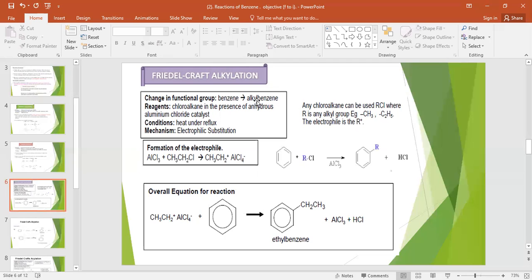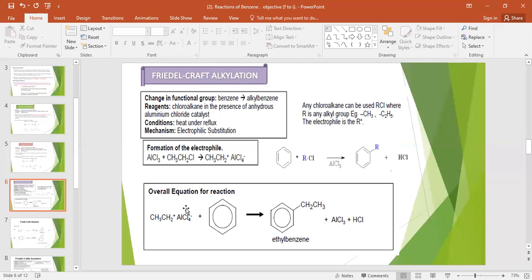Benzene is now converted into alkyl benzene. From this position, one hydrogen will react with Cl and they will form hydrochloric acid. So R can be CH3, R can be C2H5 or more, but the rest of the reaction will remain the same.